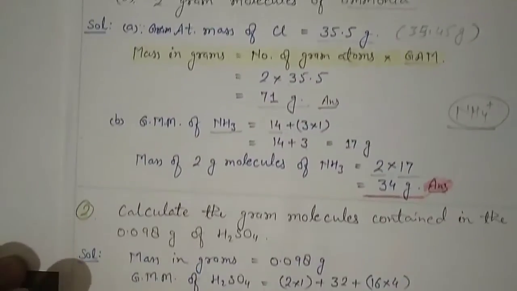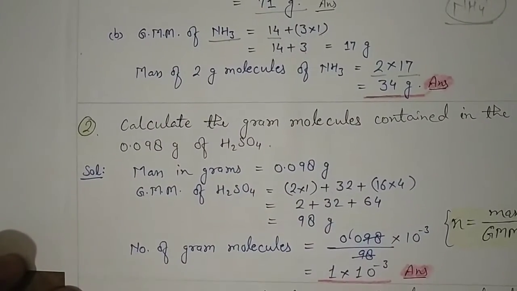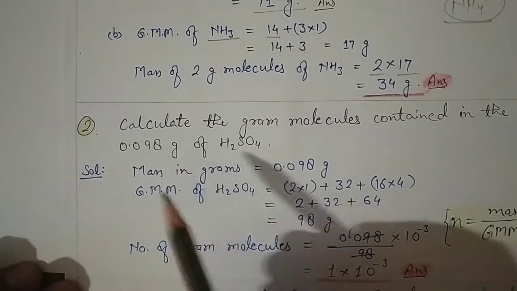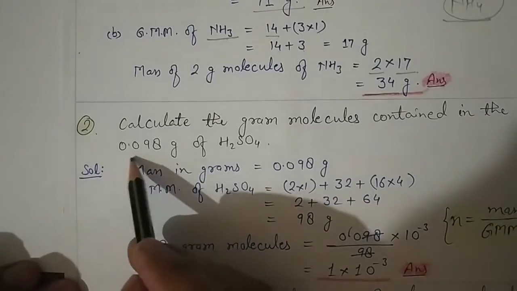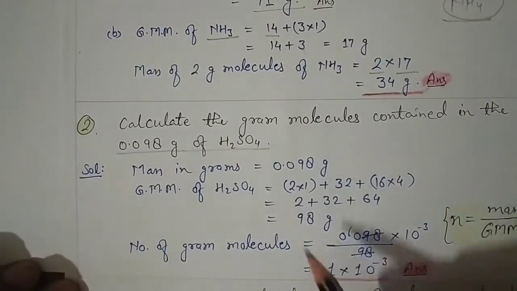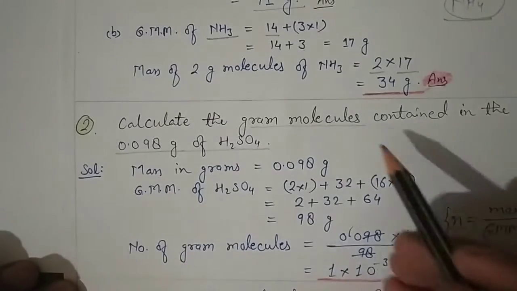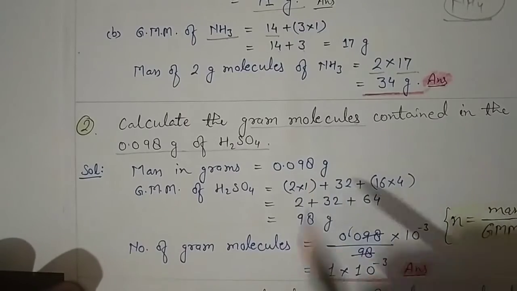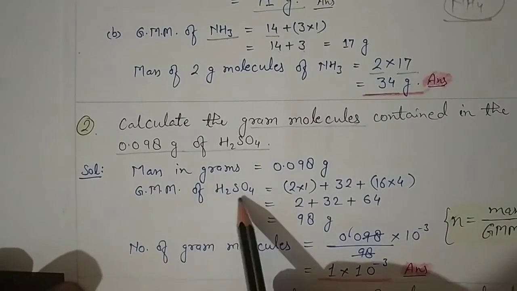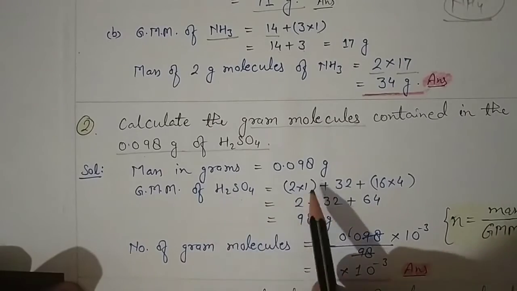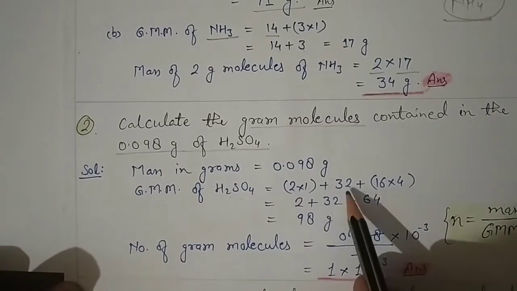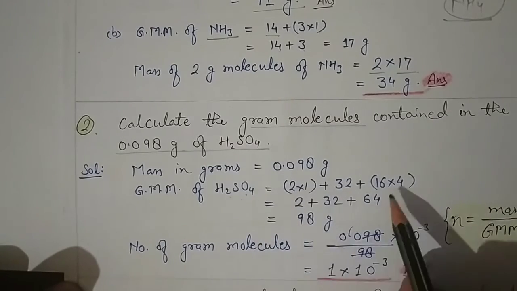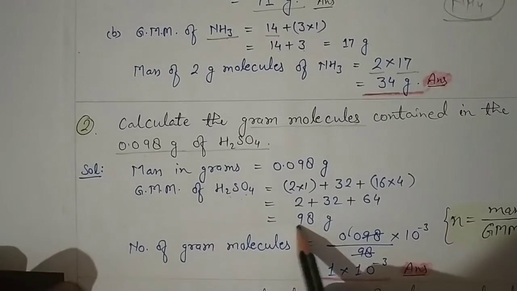Let's take one more example. Calculate the gram molecules contained in 0.098 gram of H2SO4. So the mass of H2SO4 is given, and they are asking about the gram molecules. The mass in grams is given, 0.098 gram, and we know that gram molecular mass of H2SO4 is 2 atoms of hydrogen, 2 into 1, plus atomic mass of sulfur 32, plus atomic mass of oxygen 16, 4 atoms, so 16 into 4. When you add the values, you will get 98 gram.